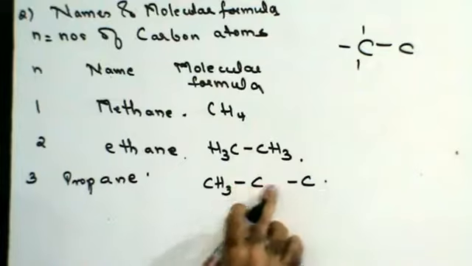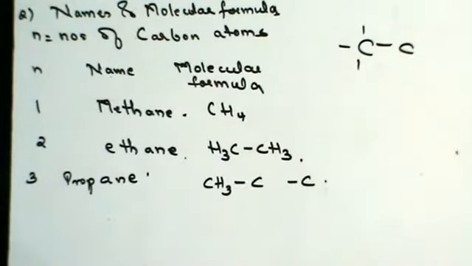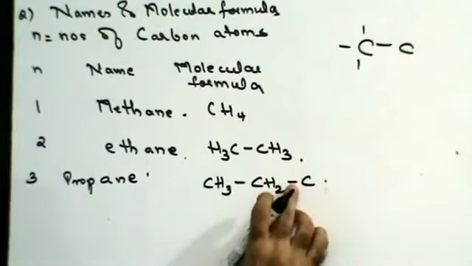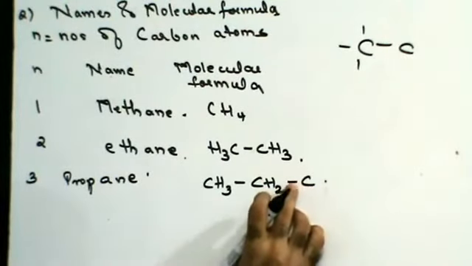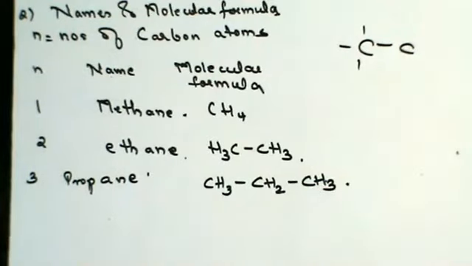This middle carbon atom has 2 bonds, one on each side, so it should have 2 hydrogen atoms. How do you know the number of hydrogen atoms? It is 4 minus the number of bonds. So propane is CH3, CH2, CH3. That's how you write the molecular formula.